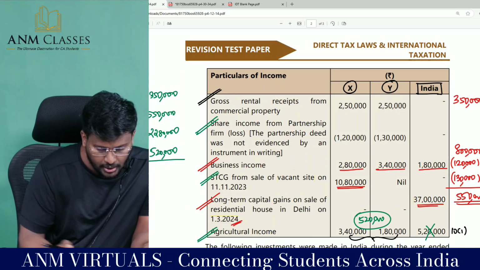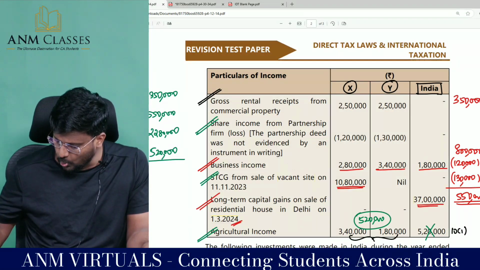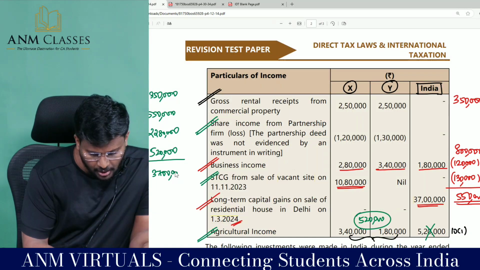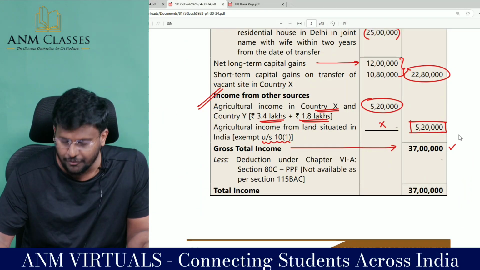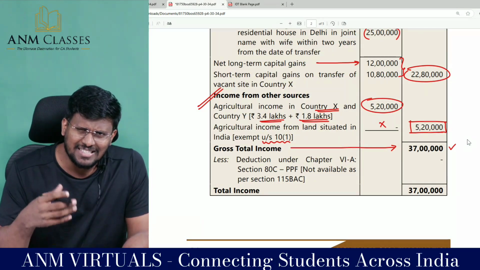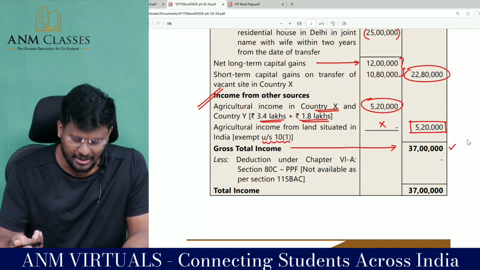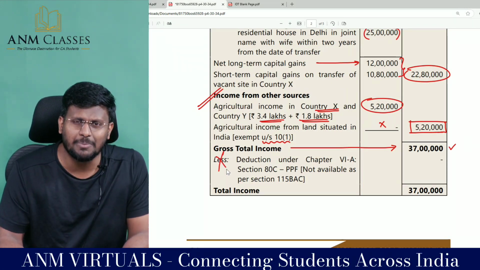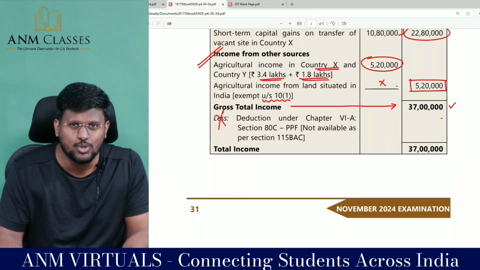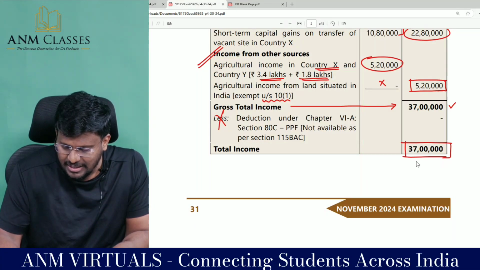So my gross total income will be 3 lakh 50,000 plus 5 lakh 50,000 plus 22 lakh 80,000 plus 5 lakh 20,000 comes to 37 lakh is my gross total income. That's what they have noted here as 37 lakh. I hope you are comfortable up to this. Since the assessee decided to travel through Section 115BAC route, the default tax regime, we all know that there is no Chapter 6A deduction. So he cannot claim 80C to 80U, PPF will not be available. So the total income will be 37 lakhs in India.